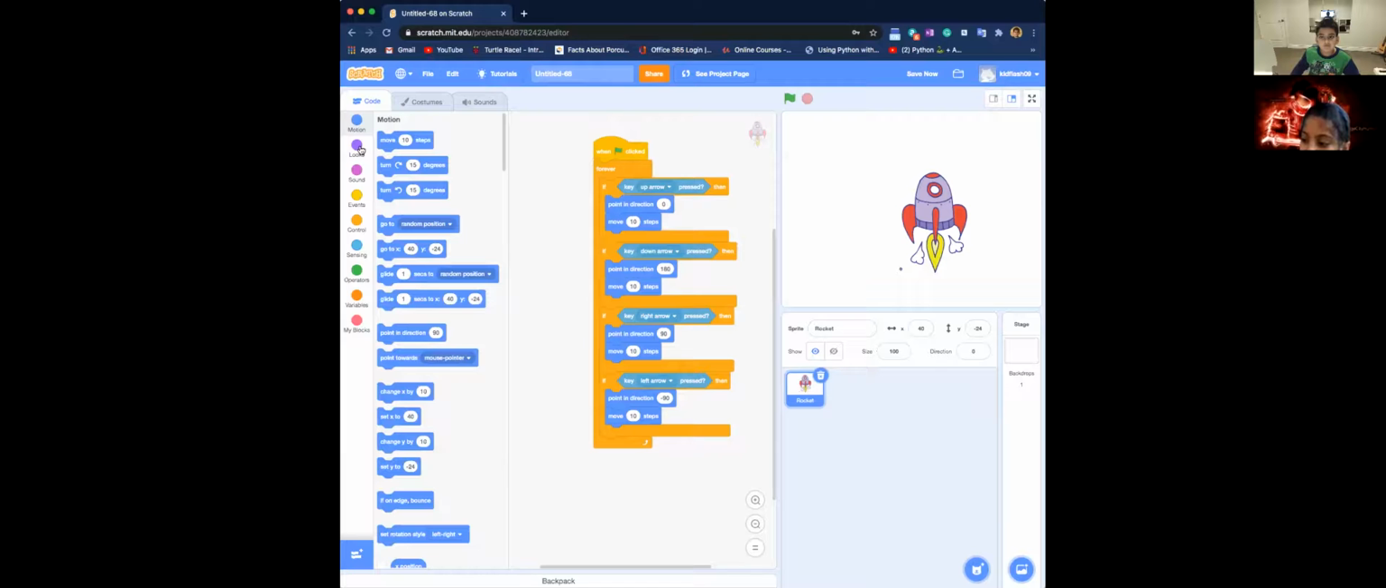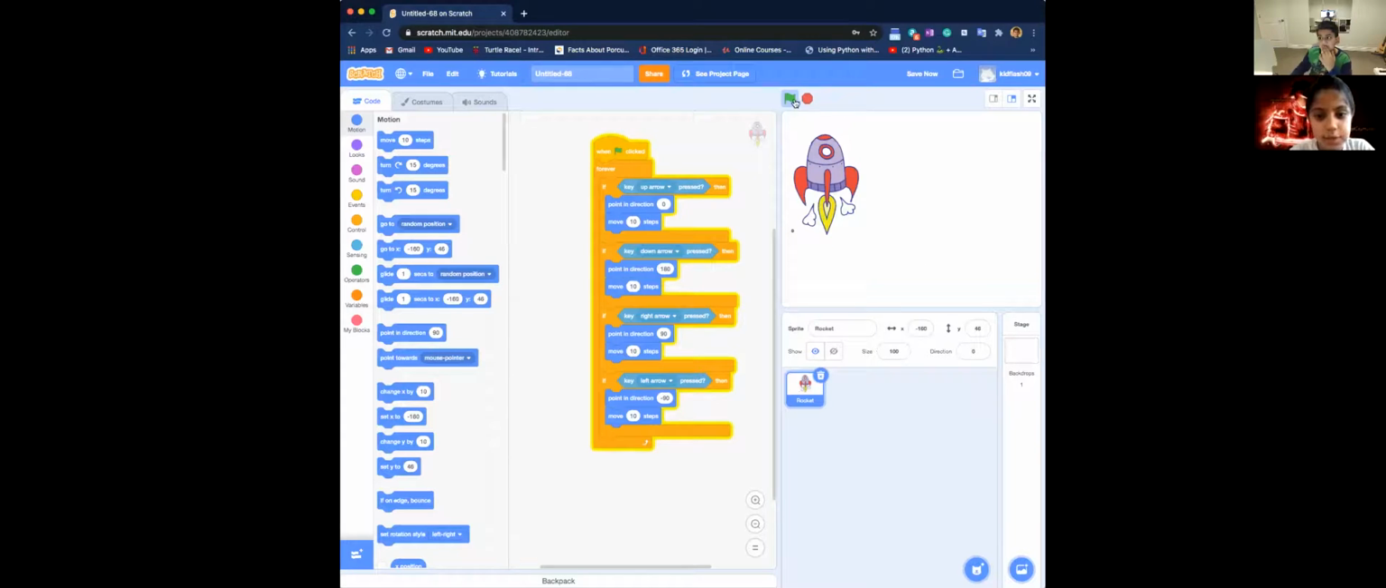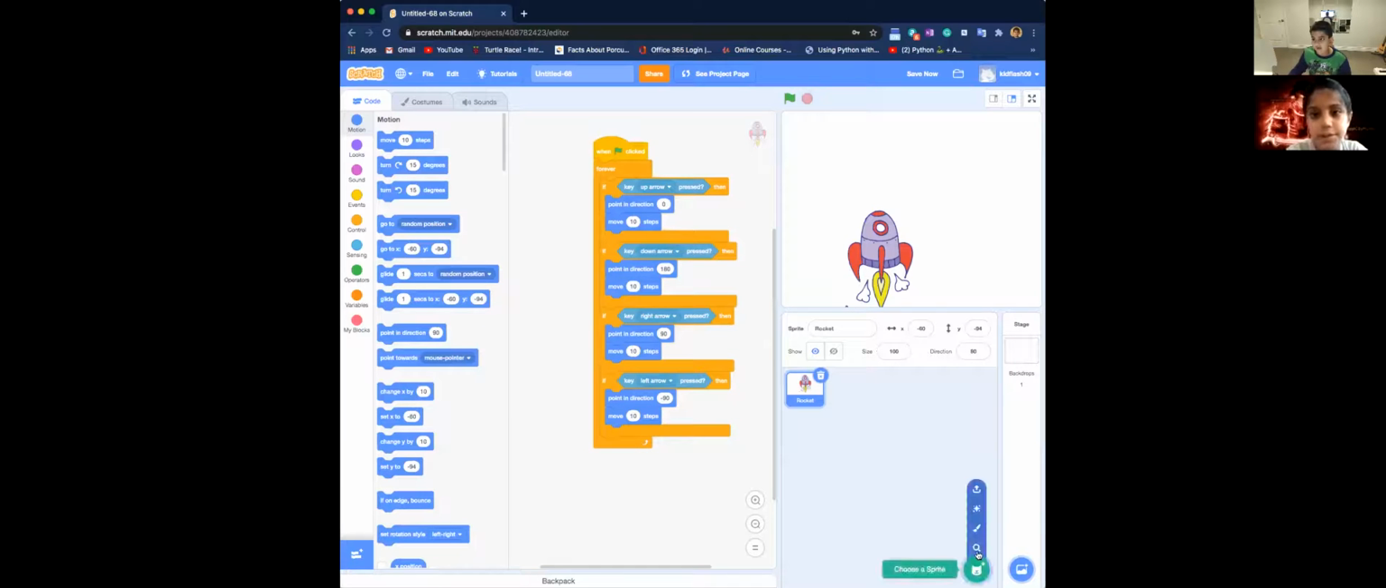But as you see, if you want to do right arrow, you want it to point in the right direction. No, we don't want it to point right because it's like a rocket. It needs to go up. And then let's say this rocket's from another planet.